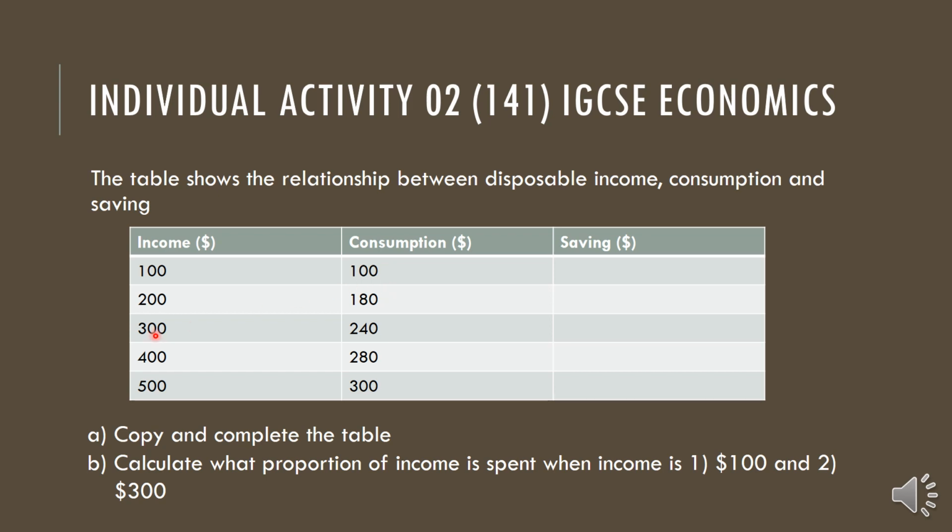And when they have 300, they spend only 240, so 240 divided by 300 times 100 will be the answer for this question: how much proportion of income they spend. Clear? The same way you can calculate the proportion of saving even.